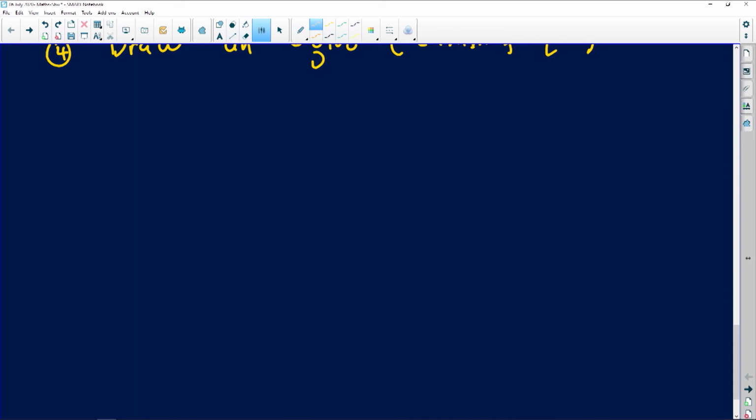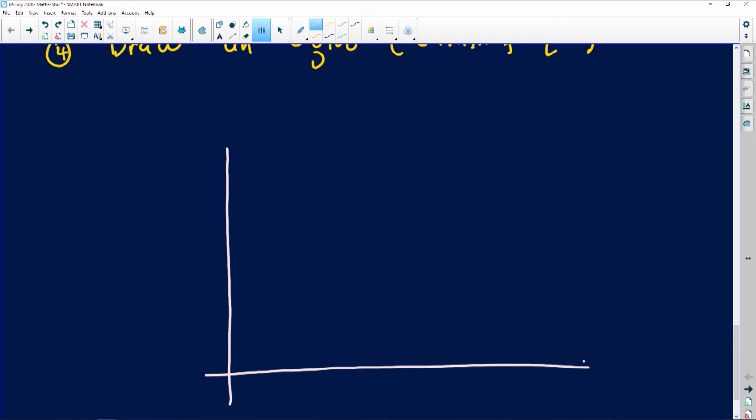So let's just say, for example, we're going to have this versus that. On the y-axis, this is where we're going to have our cumulative frequency. I'm going to make it go in increments of 20. Yours is going to be more accurate. So I've got 20 here, I've got 40, and then we've got 60 people, and 80 people, and 100 people. So this is the cumulative frequency section.